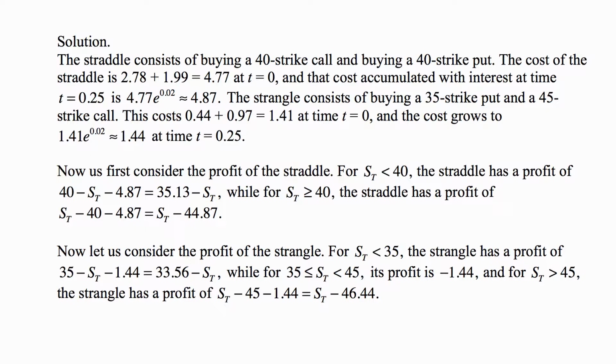And then for S sub t more than 45, the call is now in the money, the put is out of the money. And the profit is the payoff of the call, which is S sub t minus 45, minus the cost of the position, which is 1.44. Of course, that's the cost accumulated with interest until option expiration. So this ends up being S sub t minus 46.44.